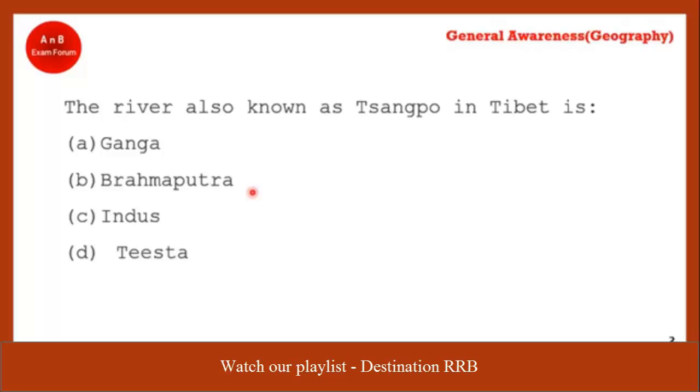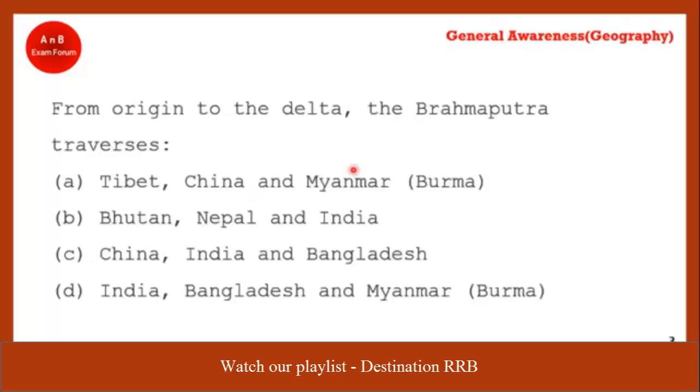Coming to the next question. From origin to the delta, the Brahmaputra traverses. Again, this is a Brahmaputra river question. Just tell me. I will give you 5 seconds. Yes, quickly. Yes, Rohit, what happened?